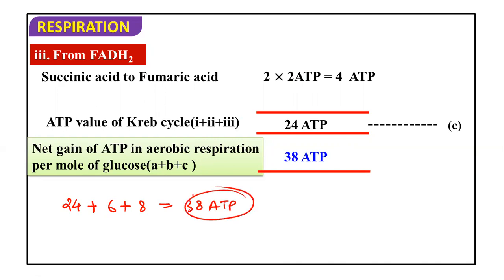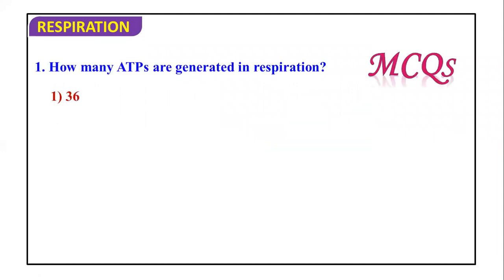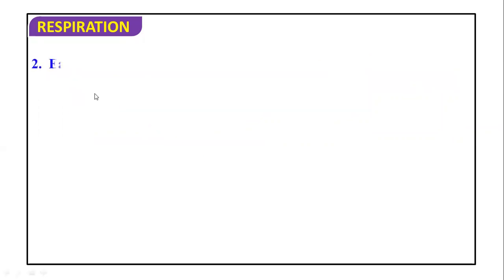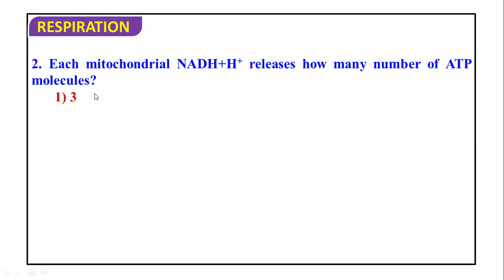Now when 36 is formed, we will discuss that. So if we talk about some MCQs, how many ATP are generated in respiration? Obviously in respiration total 38 ATP are formed. 38 or 36, actually usually 38 we should count. So mark the correct answer, that is 38. Sometimes 36 also, we will discuss that.